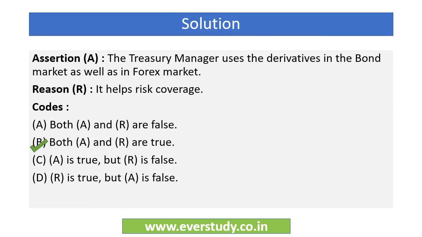So friends, now we can easily answer this question, that the treasury manager is going to use the derivatives in the bond market as well as in the forex market. This is very simple because the derivatives have their underlyings as both bonds as well as forex. So that's why they can be employed in both the bond as well as the forex market. And the reason is also correct, that they help in risk coverage or in hedging.